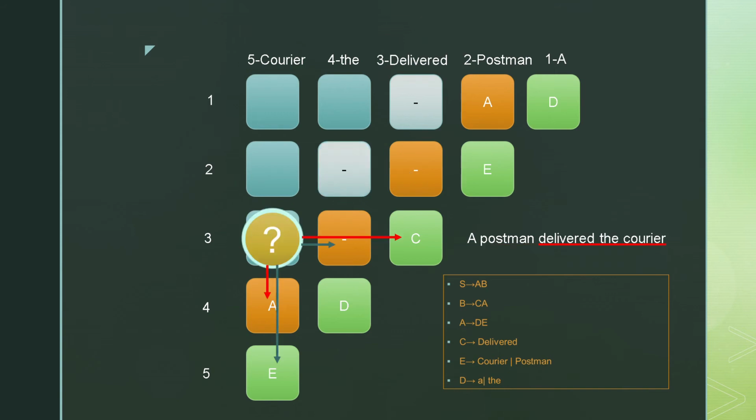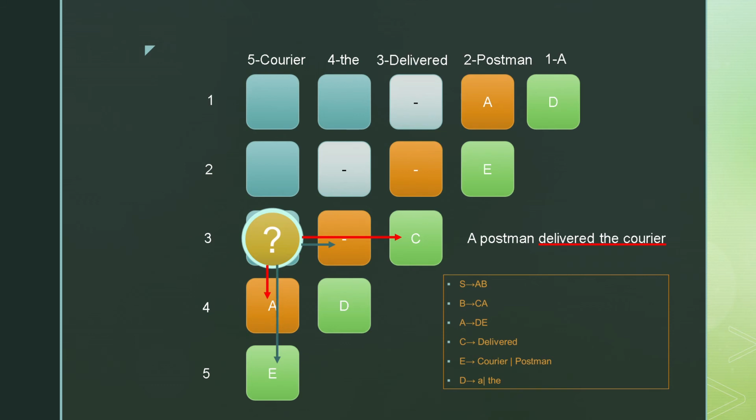The last cell of our third diagonal, 3, 5, represents the string "delivered the courier". "Delivered the courier" can again be broken down in two possible ways. We can consider "delivered" as one string and "the courier" as the other. This would involve us concatenating C, A as represented with red arrows. We check our production and find that C, A or CA is defined by non-terminal B. Hence we can fill it in.